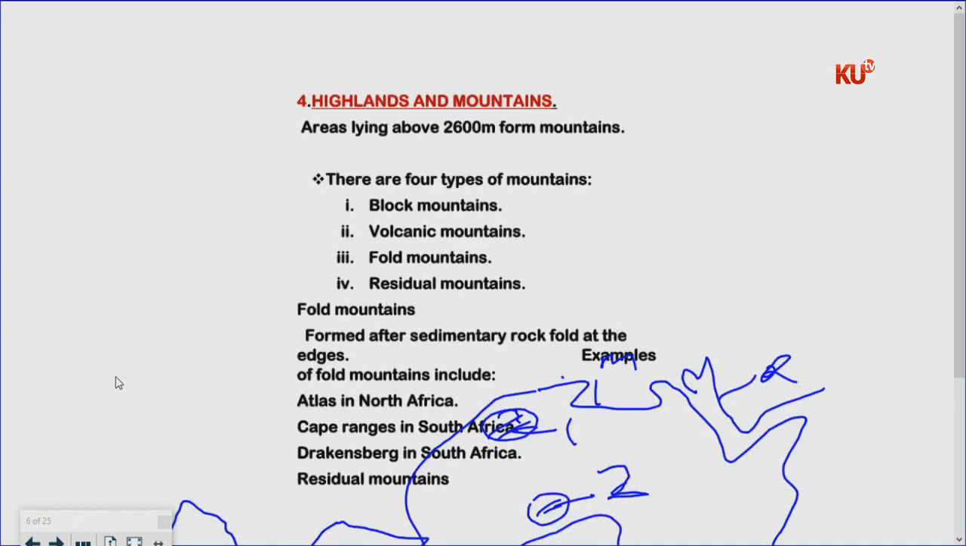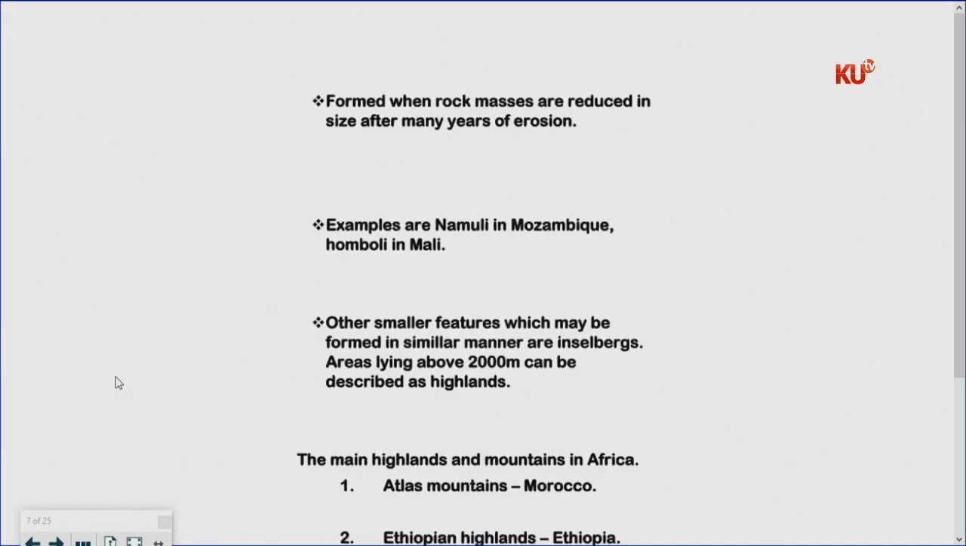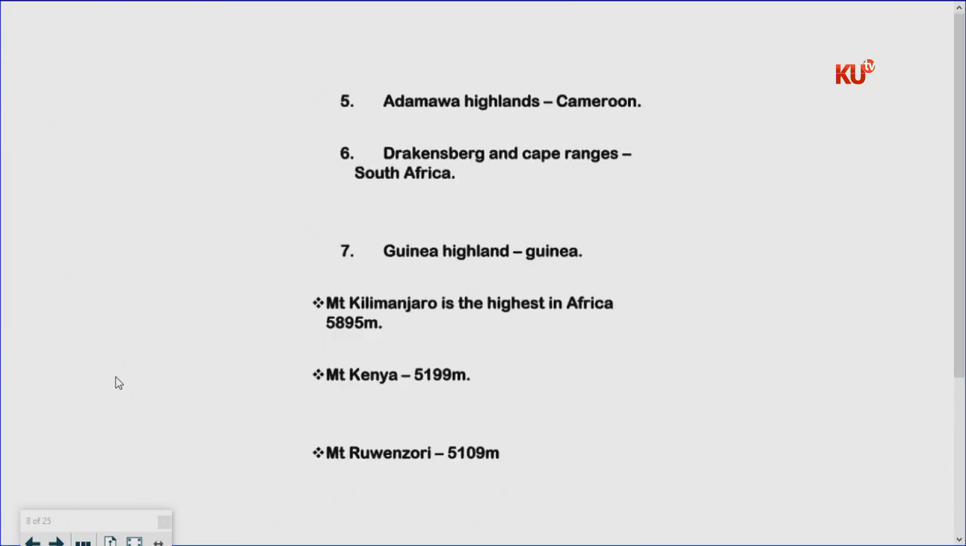And the next part, let me take you through the examples of these mountains, the highlands. We have the Atlas in Morocco. We have the Ethiopian highlands, we have the Adamawa highlands, which is found in Cameroon, in West Africa. We have the Drakensberg and the Cape Ranges in South Africa. We have the Guinea highlands, found in Guinea.